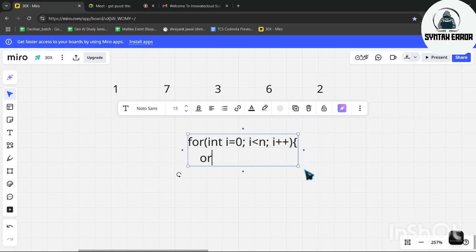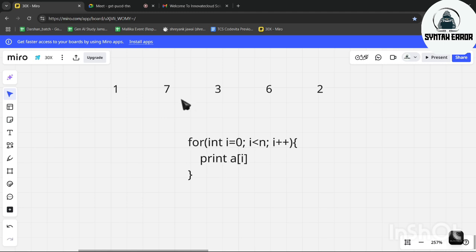For loop, then what will we do? We will just print the elements, print a of i, and then end it. So this is one approach to print the elements in an array.